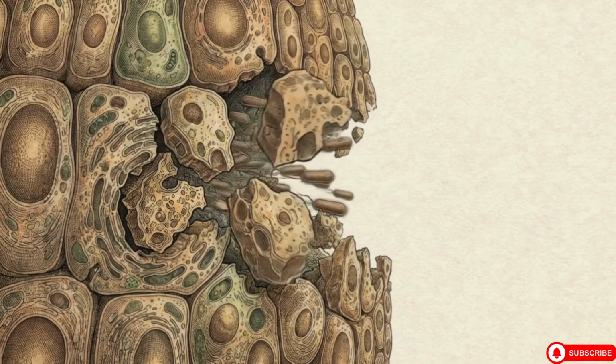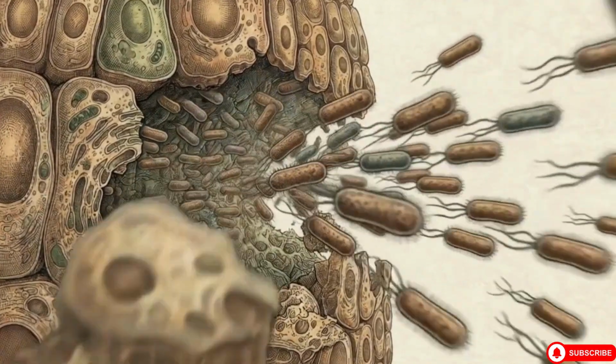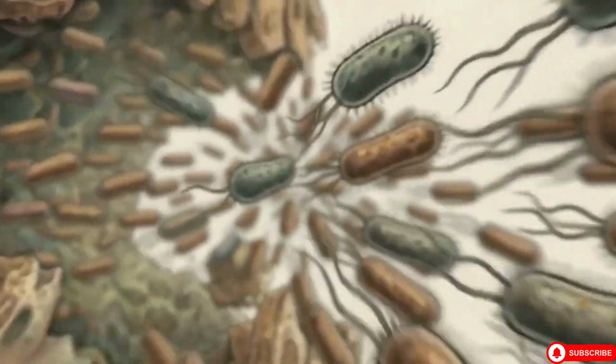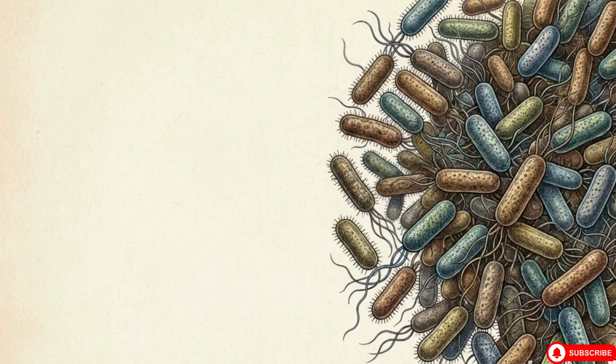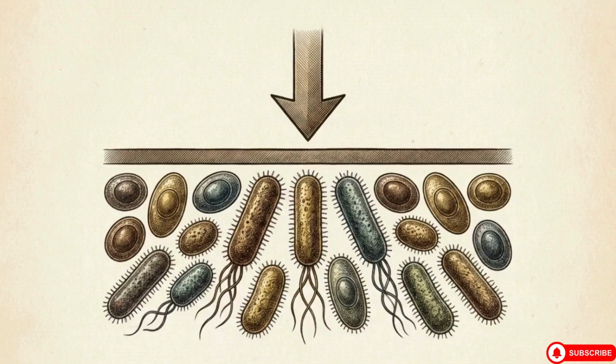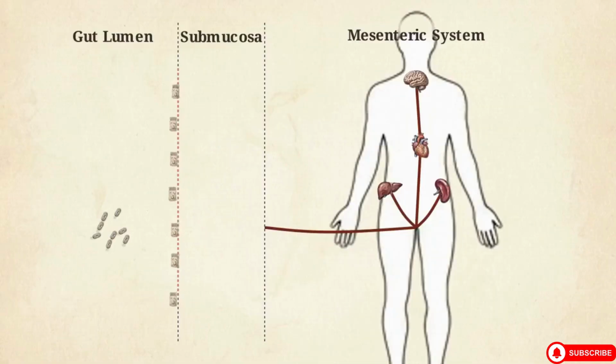With the immune system dead and the junctions dissolved, the host can no longer contain its own microbiome. Starved of their normal food sources, the gut bacteria begin to migrate. Anaerobic species, such as Bacteroides and Clostridium, initiate a mass migration known as bacterial translocation. The bacteria break through the disintegrating mucosal wall and flood into the submucosa. They gain entry to the lymphatic ducts and the stagnant blood vessels of the mesenteric system. These stagnant vessels serve as a nutrient-rich highway, allowing microbes to spread to the liver, spleen, heart, and brain.